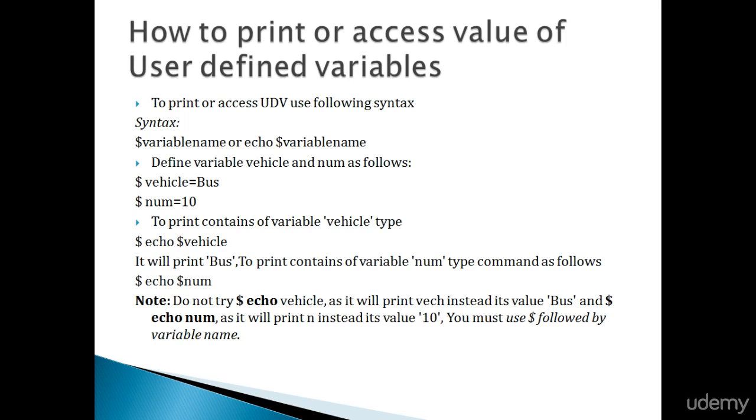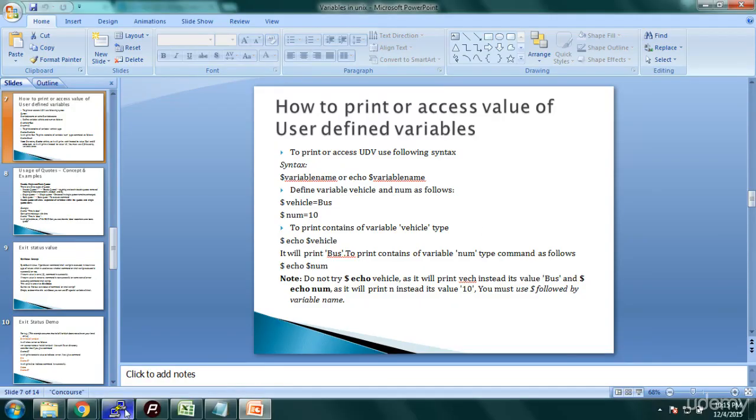If you do echo vehicle, it will echo vehicle as it is, but if you do echo $vehicle, it will give the value stored in variable vehicle, so it will print bus. To print the contents of variable num, type the command echo $num. That is what I explained before as well.